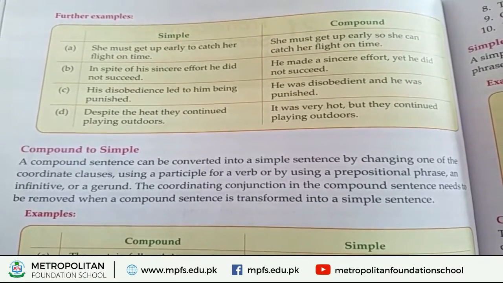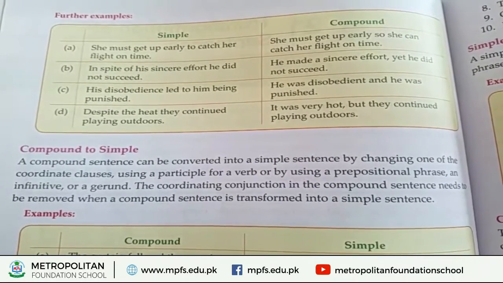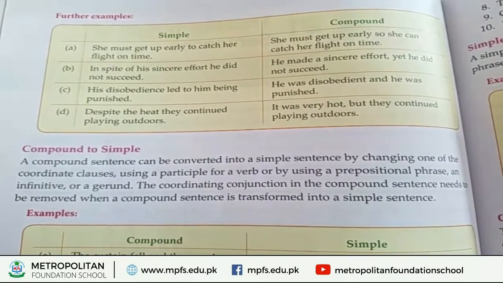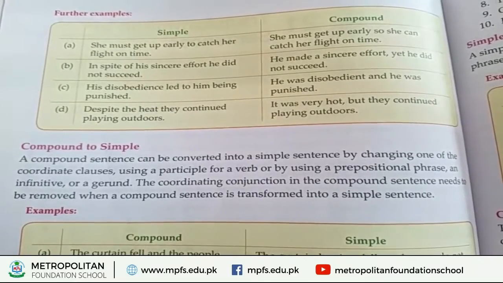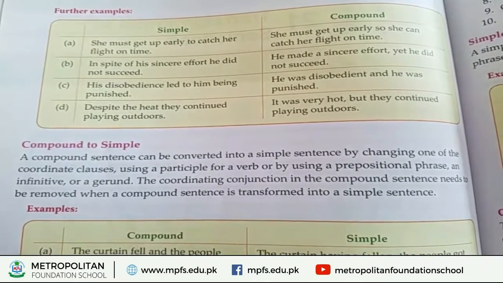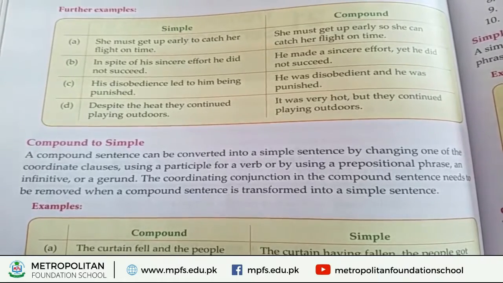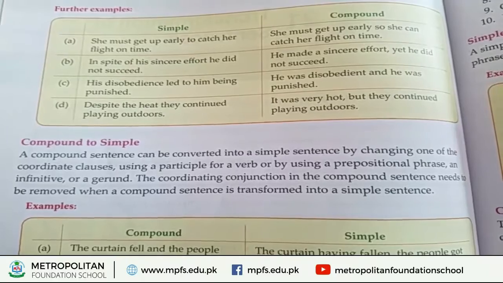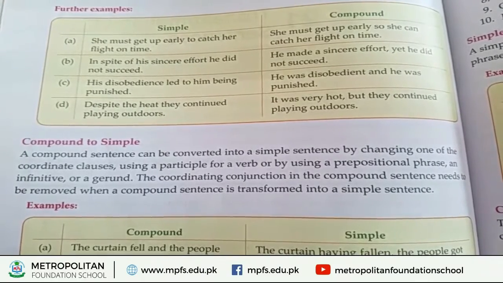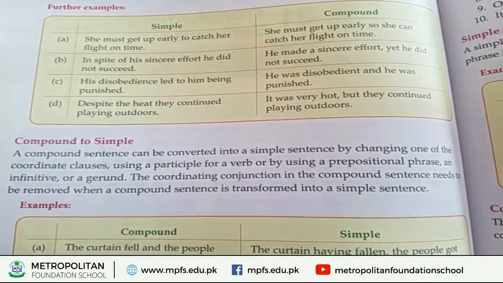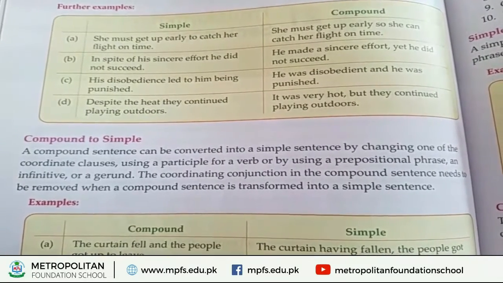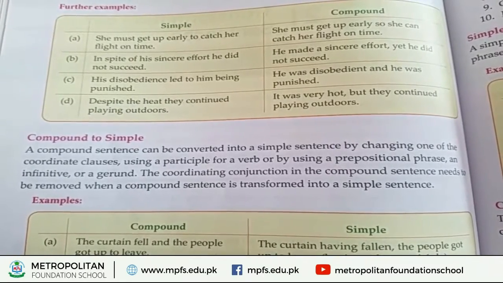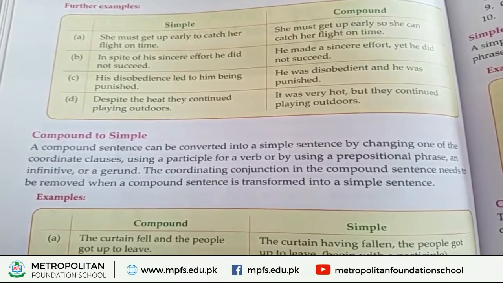Simple: In spite of his sincere effort, he did not succeed. So it is the simple sentence. Now in compound, what do we use to make the compound sentence? He made a sincere effort, yet he did not succeed. So here we used the coordinating conjunction yet to show the compound sentence.